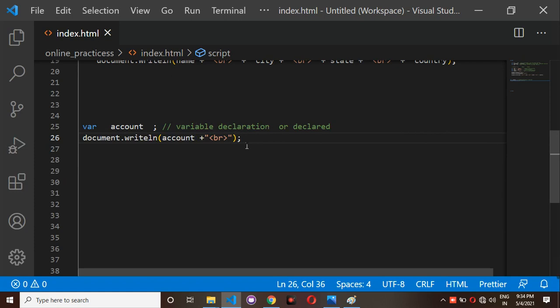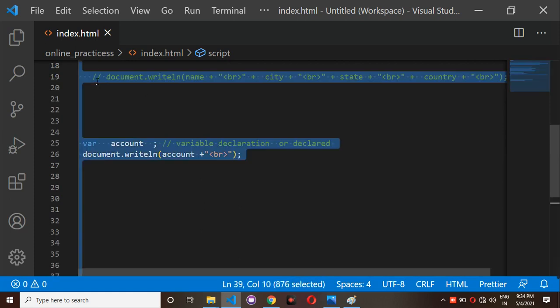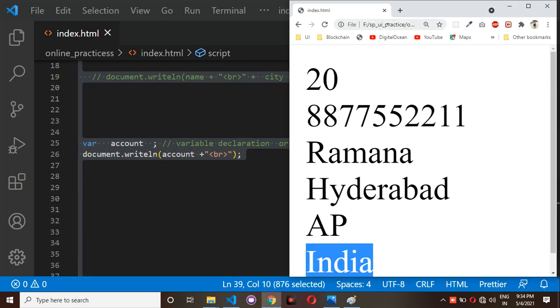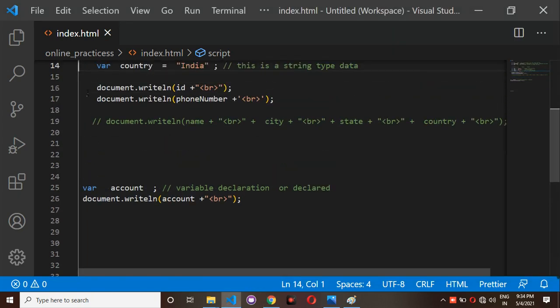For example, if you observe, I don't want to display the other two values also. I don't want to display anything here. That's why I'm giving the comment here. I want to display only this account related variable value. So I'm trying to do document.writeln of account. After this account, I'm going to give one BR here.